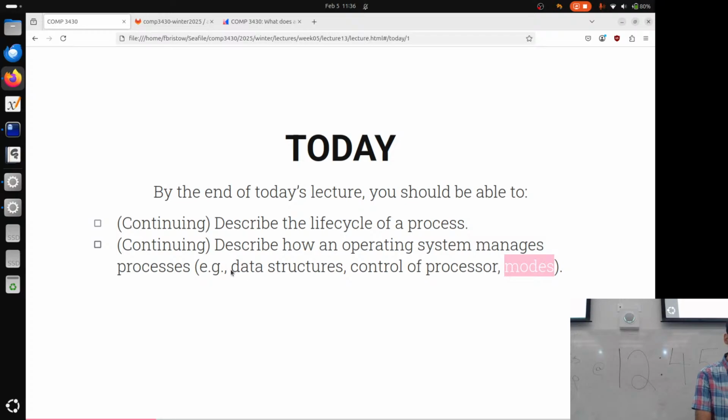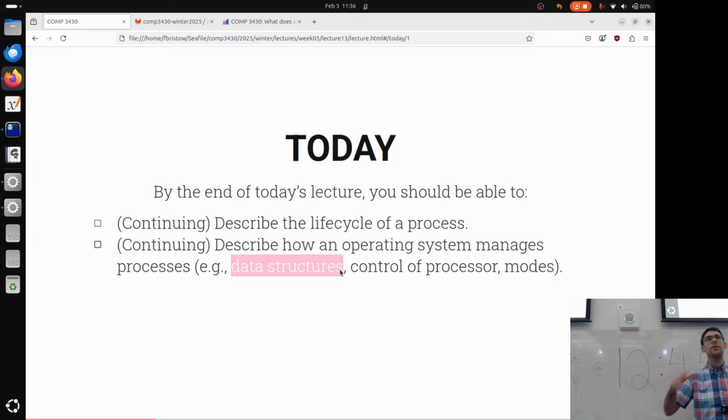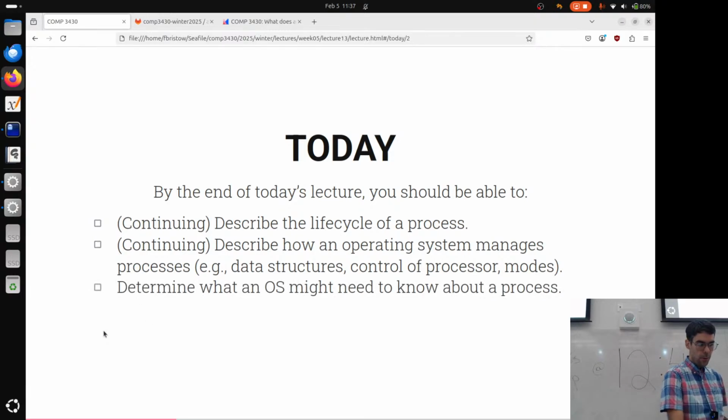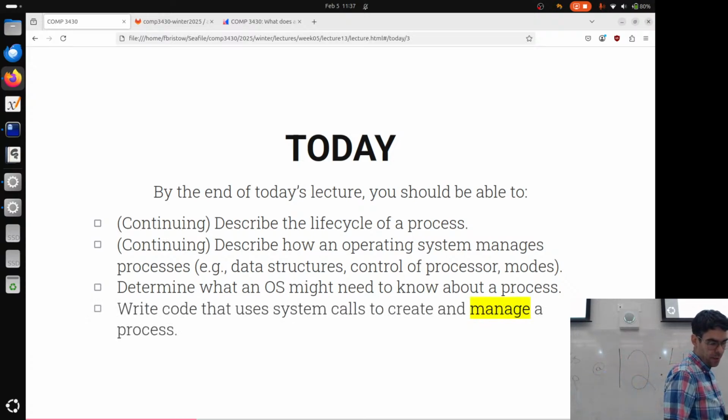Today, we're going to be focusing on data structures. What are the data structures that the operating system is using to represent a single process, and what are the data structures it is using to represent the many processes currently running on the system? I also want us to be able to determine what an OS might need to know about a process. This is directly tied to the data structures the operating system uses to keep track of or manage processes.